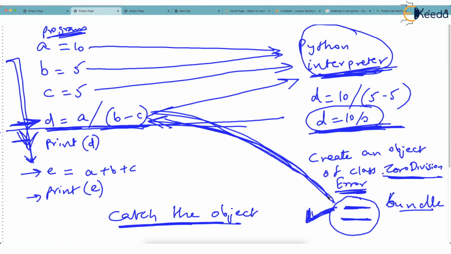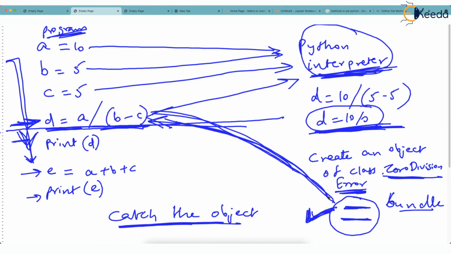When does it create it? Whenever some statement cannot be executed. What does that object contain? Description of the error. What does master do with this object? It simply throws it back to our code. That is exception. Please try to understand.